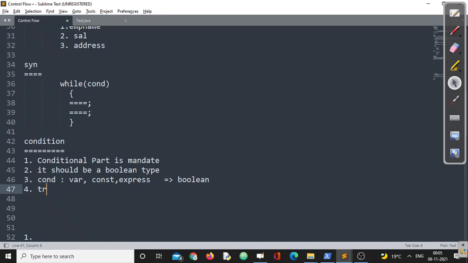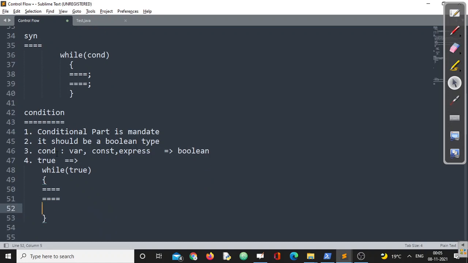Got my point? Right. Now, here you need to be very keen if you are mentioning a compile time constant. Suppose in a conditional part, I am directly writing true. You know, true is a Boolean constant. So since true is applicable, true is allowed, we can write true. But if you write the statement like while followed by true, now whatever statements you write doesn't matter. 5 statements, 10 statements, 13 statements, we don't mind. Since true is a Boolean constant, now my question is, listen very carefully. Tell me a point where this true will be automatically converted into false.